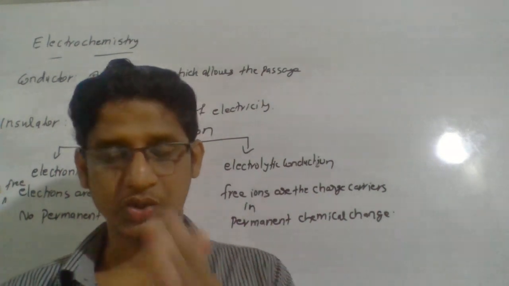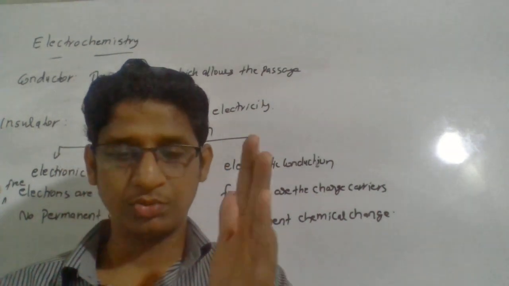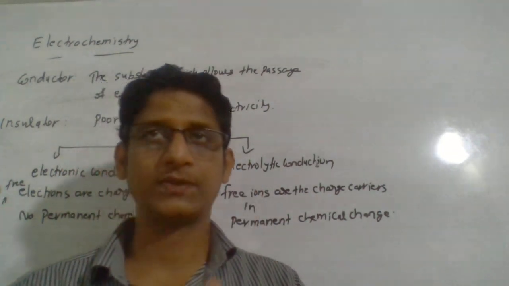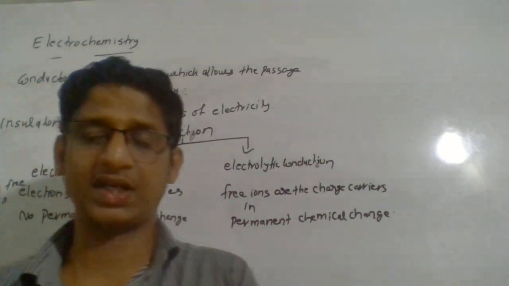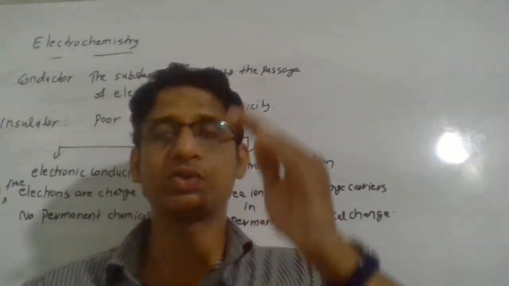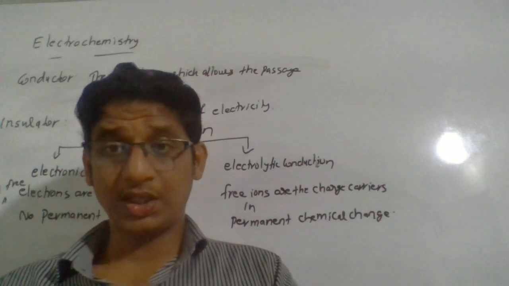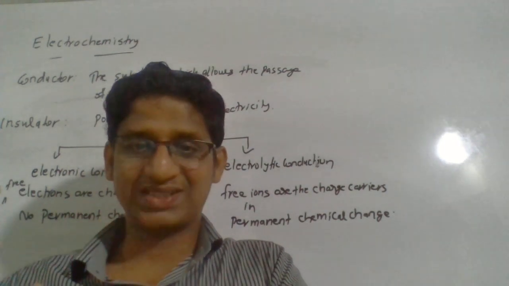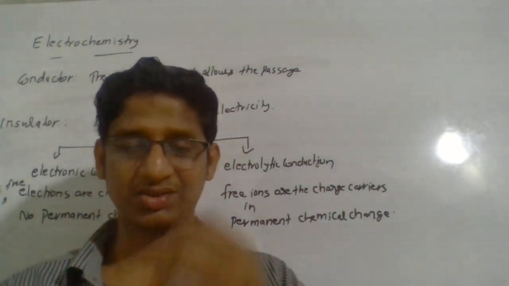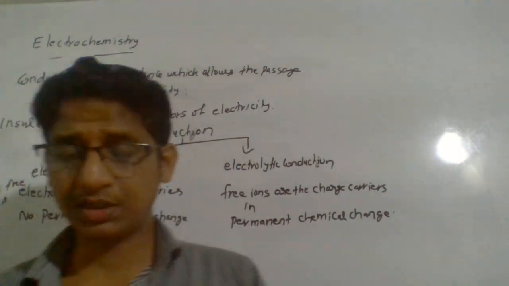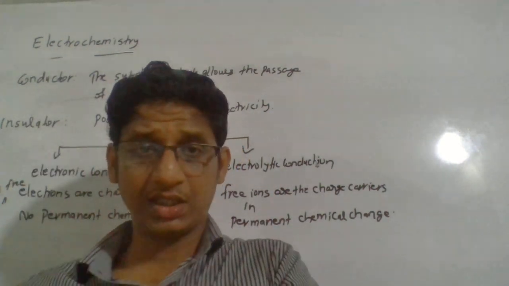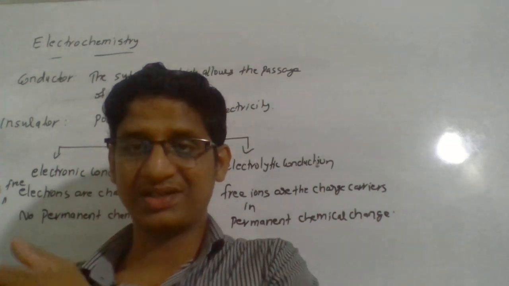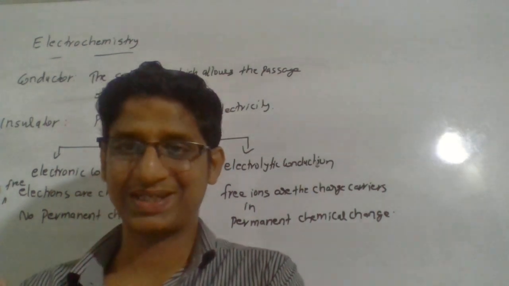Sodium ion is a cation, so the cation moves to the cathode and the anion moves to the anode. So the sodium ion undergoes reduction at the cathode. Reduction means gaining of electrons. Electrons are gained and it is reduced to sodium metal at the cathode.